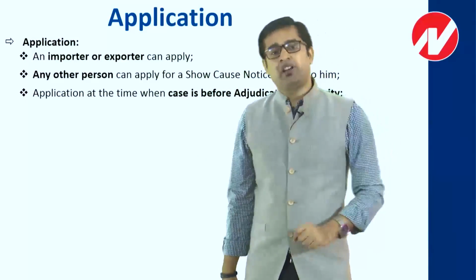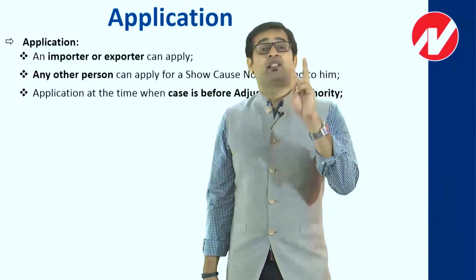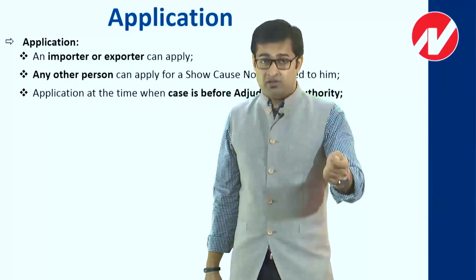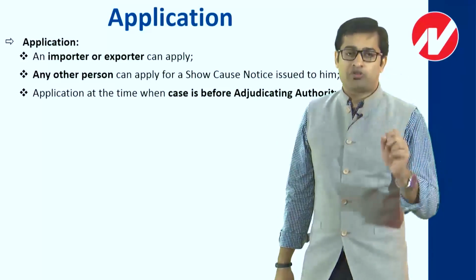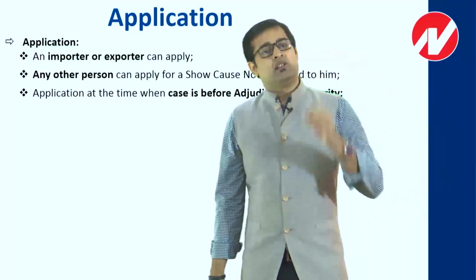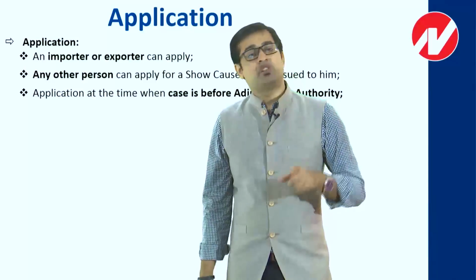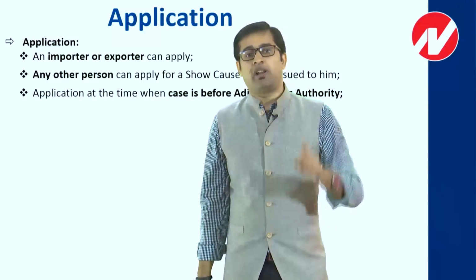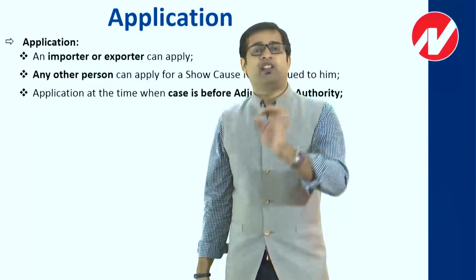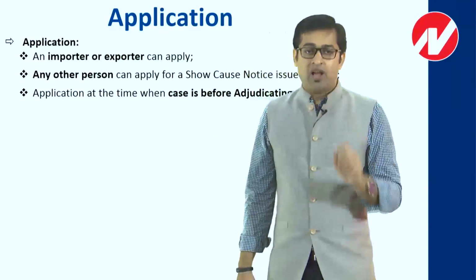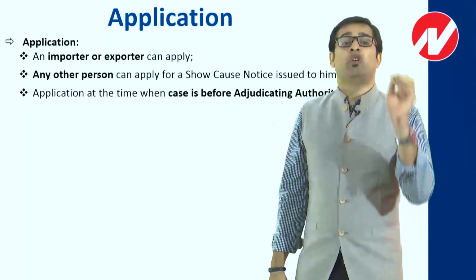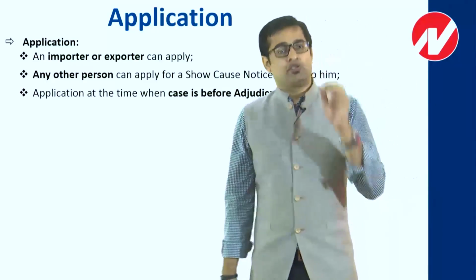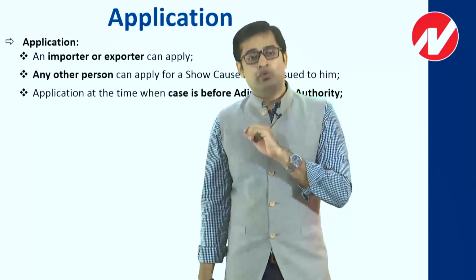If I am accepting this, then in that case I have two options: whether to accept in front of the adjudicating authority who has served a notice to me, or to straight away approach the Settlement Commission. The best option is to approach the Settlement Commission, because no adjudicating authority has the power to waive your penalty and prosecution. As compared to that, a judicial body like the Settlement Commission can straight away waive your penalty and prosecution liability. So it's a big benefit to the assessee.